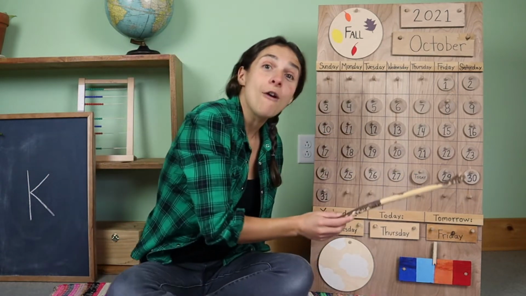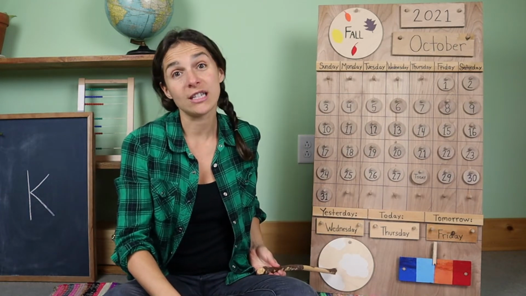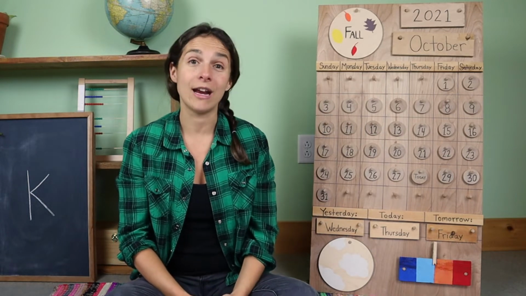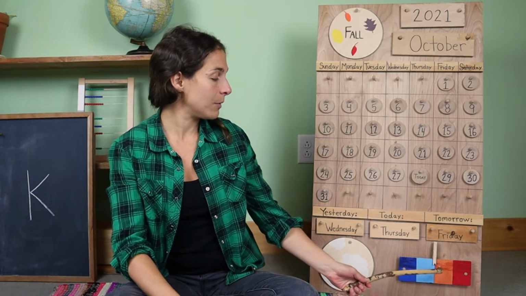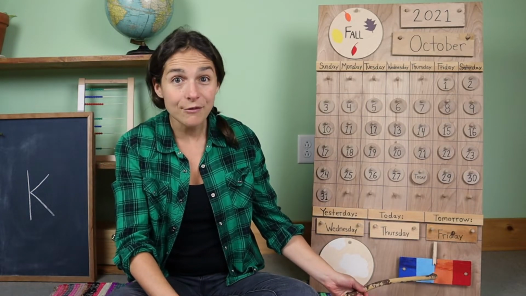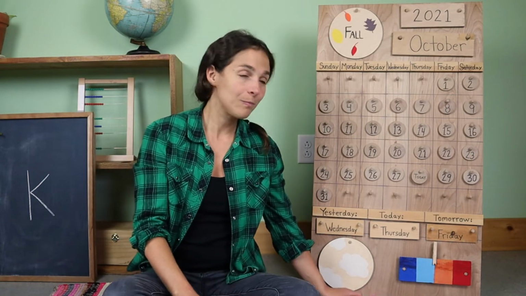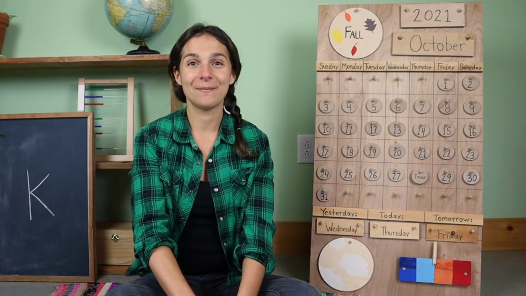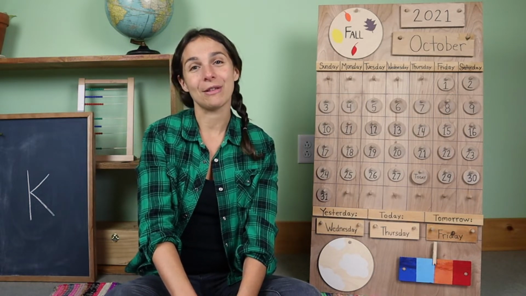So the rain finally stopped falling at my house. Today it's just cloudy. Cloudy with no rain. We had a lot of rain earlier this week. Today my temperature chart is between light blue and orange. It's kind of chilly this morning, but hopefully it will warm up as the day goes on. And what about you, friends? What do you see outside of your window today? Thanks for sharing the weather with me.